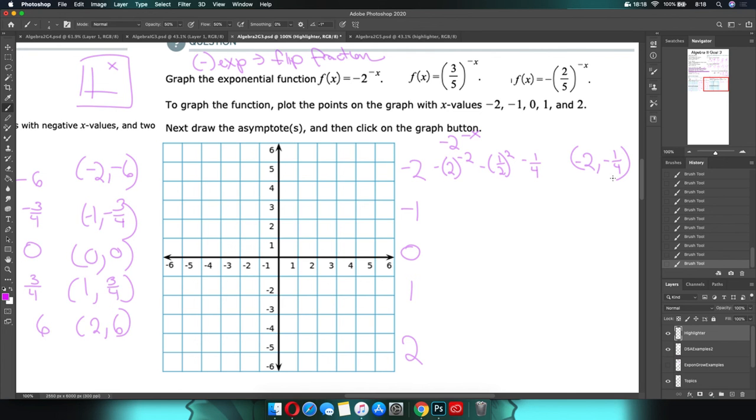Now there actually is a pattern here, and I want to show it to you. So I'm going to skip all the way down to the 2. This is, wow, I made a mistake. Okay, let me go back. It's not -2 that I'm plugging in. It is 2, because it's negative x. And what's our x? -2. Double negative is a positive, which means this actually does not get flipped, because this is going to be just 2 squared, which is just going to be 4. And I just gave the game away by showing you what the next number is going to be, because this will be 2 comma 1/4.